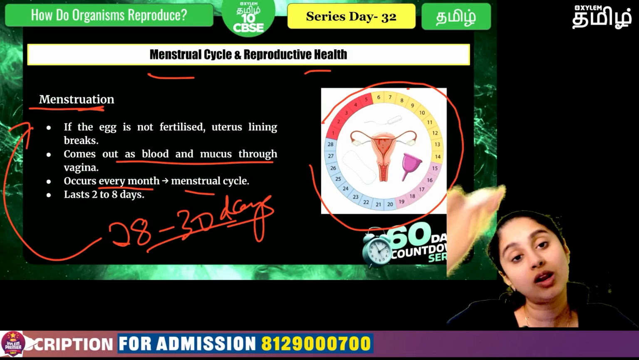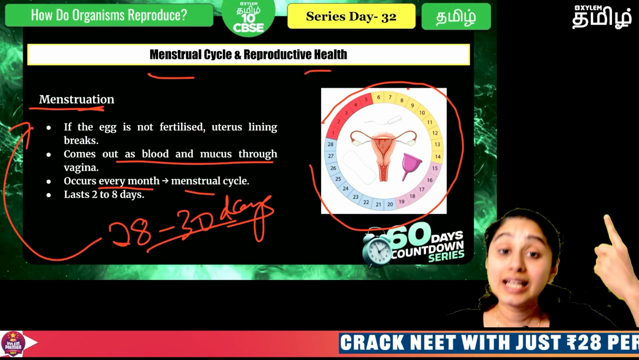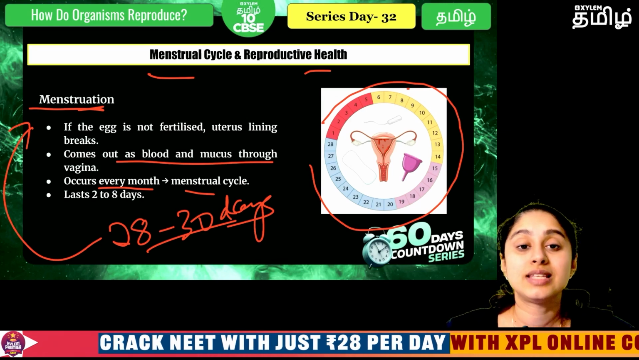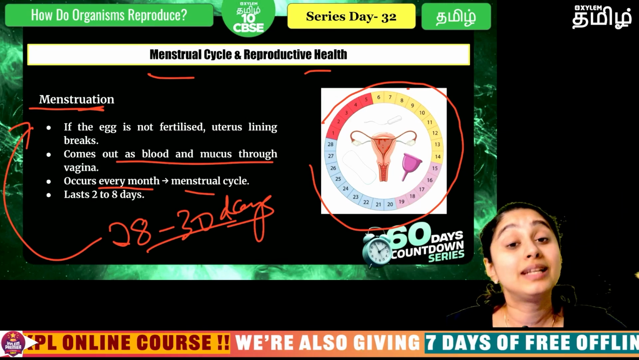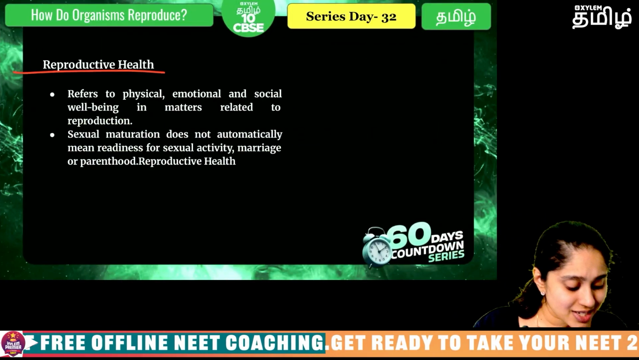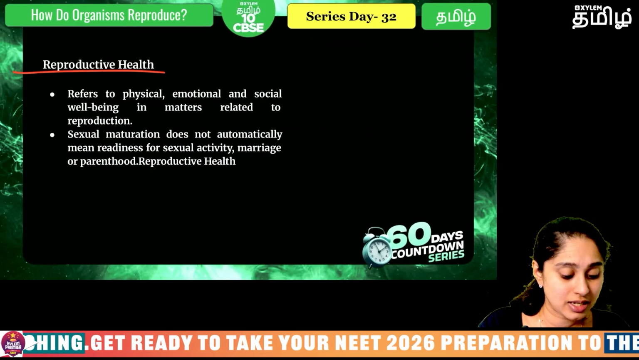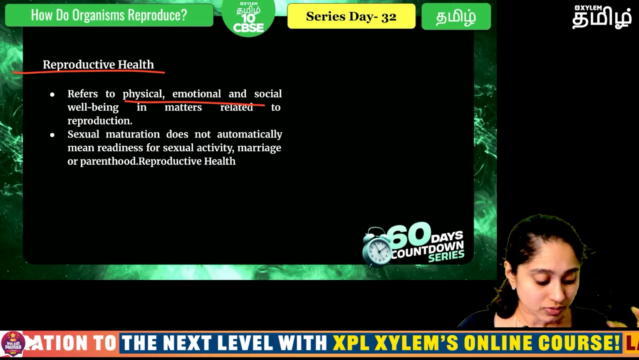So it will all come out as the blood and the mucus. Okay, so this cycle will repeat itself every single month, and it will indicate that the woman has the ability to reproduce. Clear, everybody? Now, reproductive health is nothing but physical, emotional, and social well-being of the individuals.